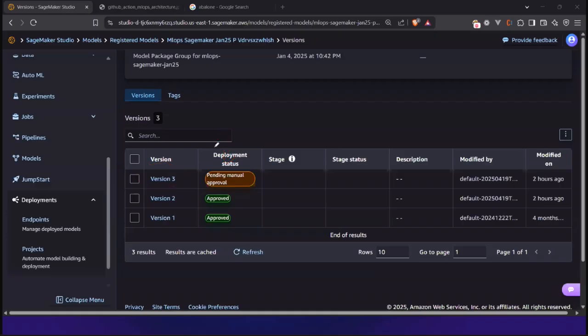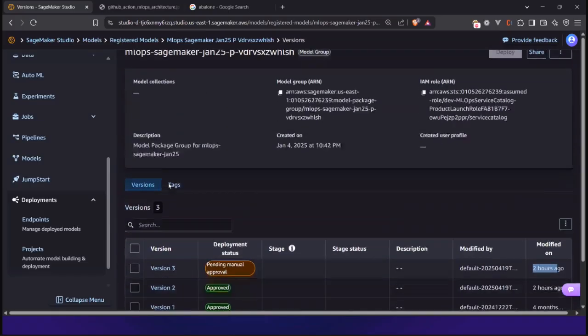As I mentioned, I need an additional control over where I want to deploy this model to production. I have version 3 of my model. I can go ahead and approve it. I can test it, and if I'm satisfied with that, I can go ahead and approve it and deploy it to production. So you can see my first version of the model was deployed 4 months ago. The second version I just deployed 2 hours ago, and I have the third version of the model, which has been trained and is yet to be deployed.